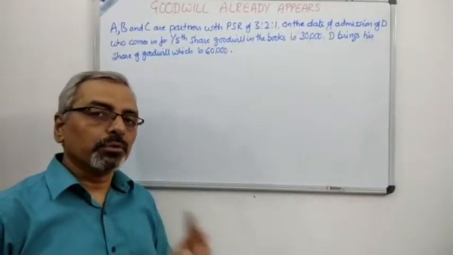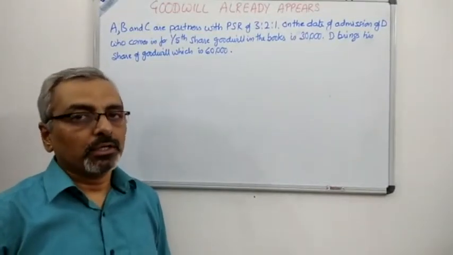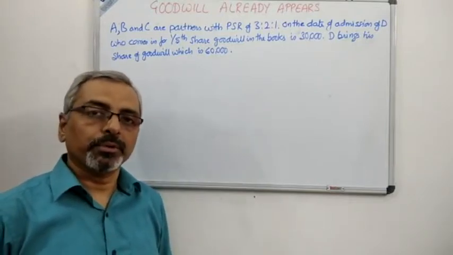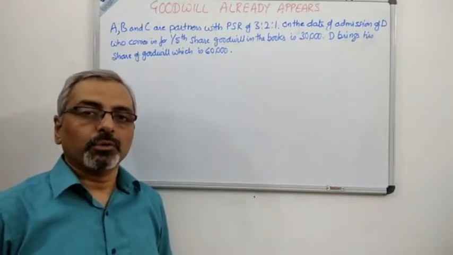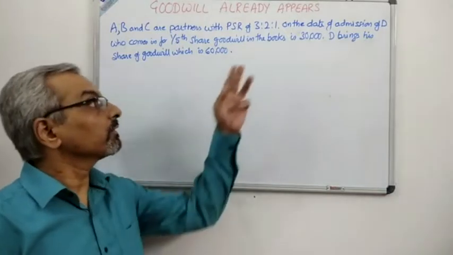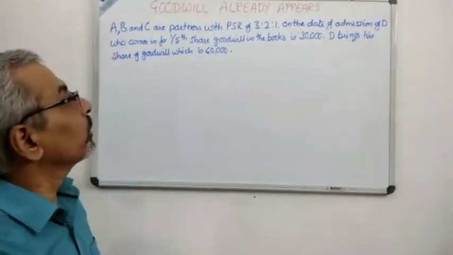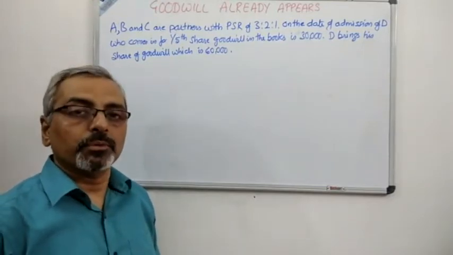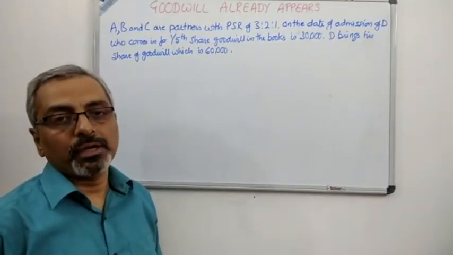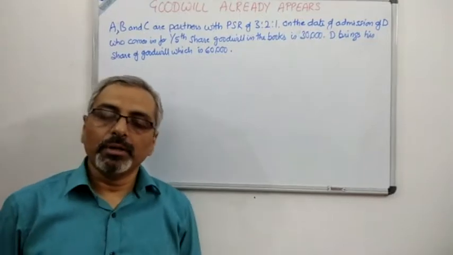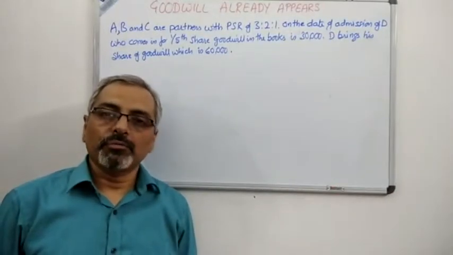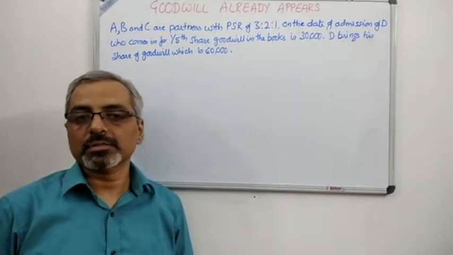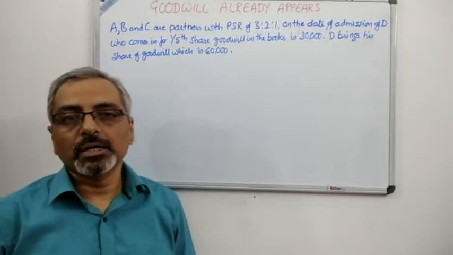Now there will be two treatments of the goodwill. Number one, the goodwill which has been brought in by the partner, and second, the goodwill which appears in the balance sheet. Now the goodwill which appears in the balance sheet, that is 30,000, will be distributed in the old profit sharing ratio 3:2:1, and the goodwill which has been brought in by the new partner will have two entries. First entry will be the cash account debit to premium for goodwill, and then premium for goodwill to the sacrificing partners' capital accounts. So let us get started and do the journal entries.